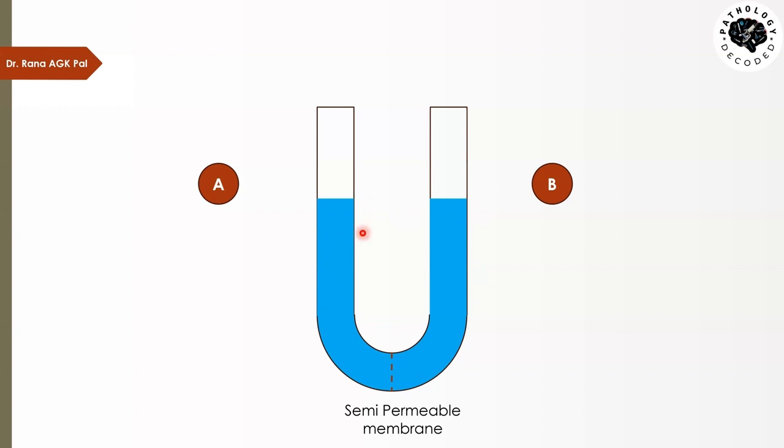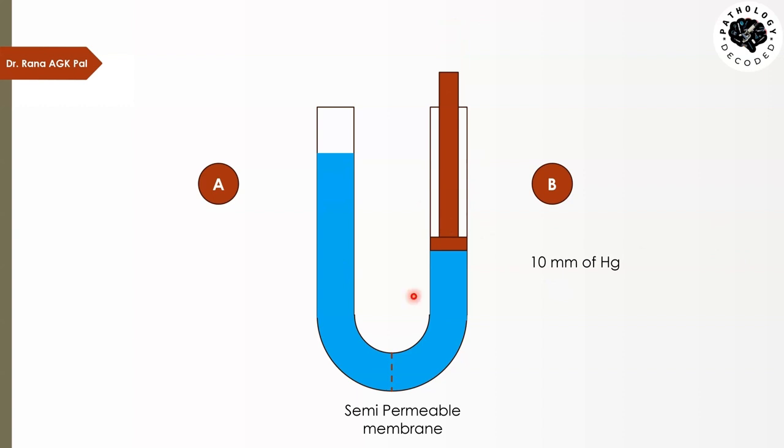If I have to move the water from one limb to the other limb, I will have to exert some pressure. Let's say I want the water to move towards limb A. What will I have to do? I will have to exert pressure on limb B. If I exert this pressure in this direction, the water here will come down and here it will move up. So let's say I apply a pressure of 10 millimeters of mercury.